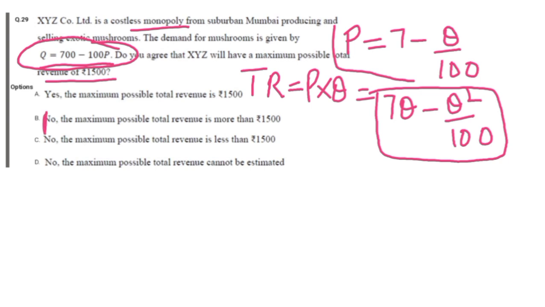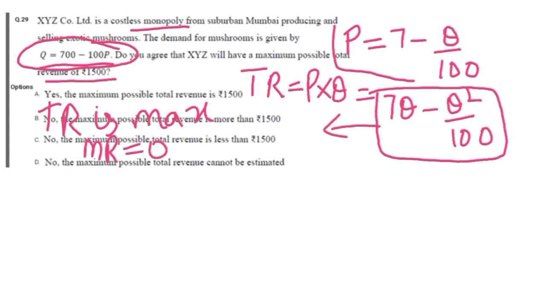We know that total revenue is maximum when marginal revenue is equal to 0. So we'll differentiate this total revenue function with respect to quantity. Our marginal revenue function is the derivative of total revenue with respect to quantity.